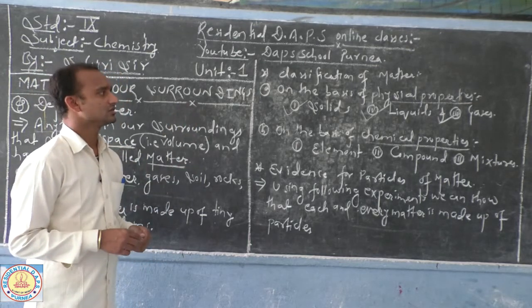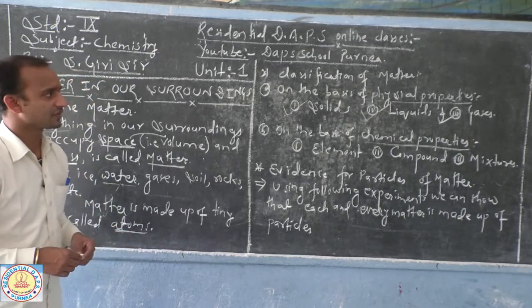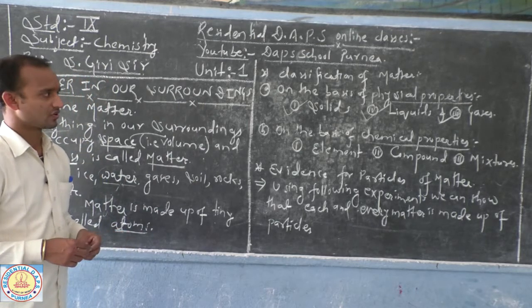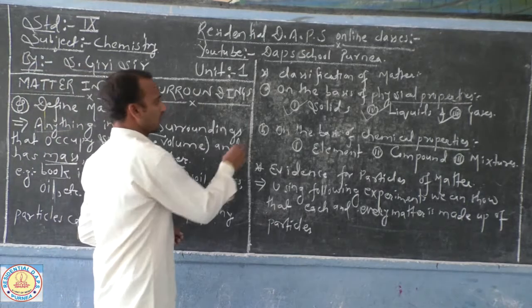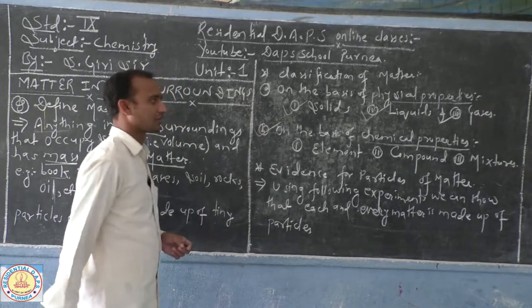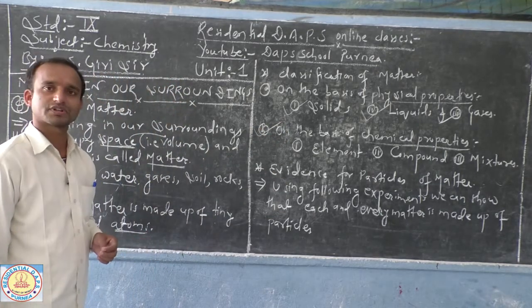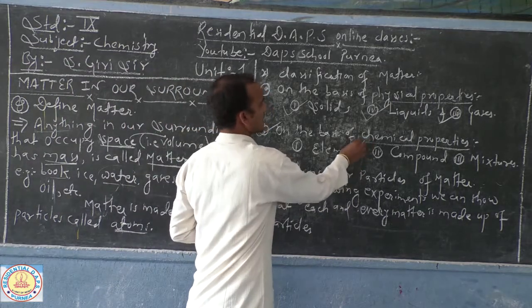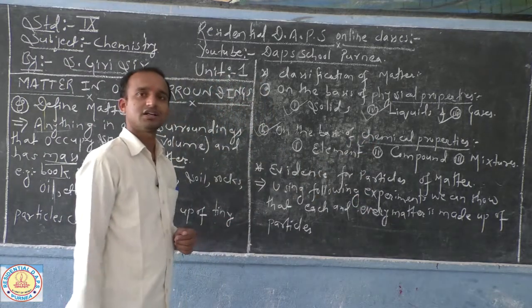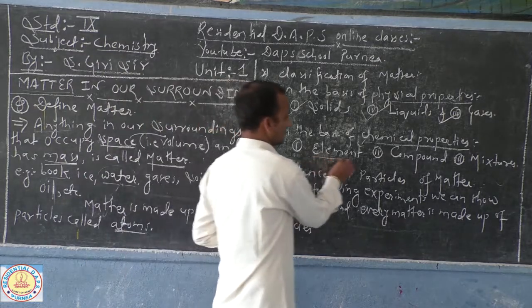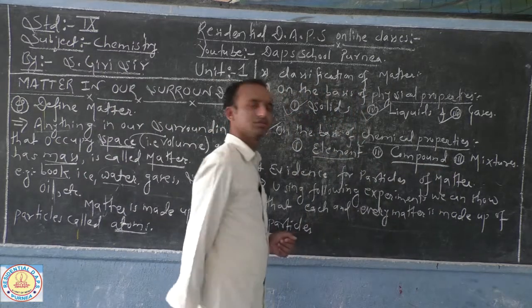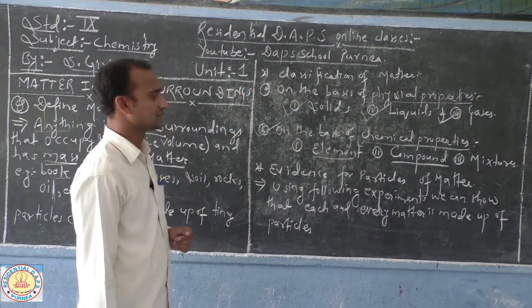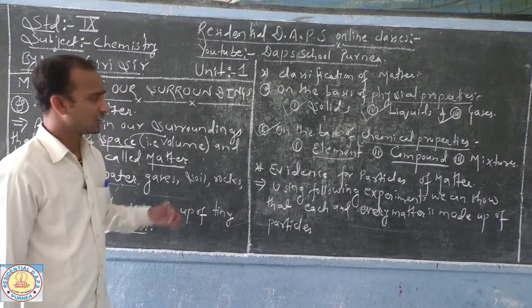These are divided on the basis of physical properties. Now, number B, we can also classify matter on the basis of chemical properties, as elements, compounds and number 3, mixtures.